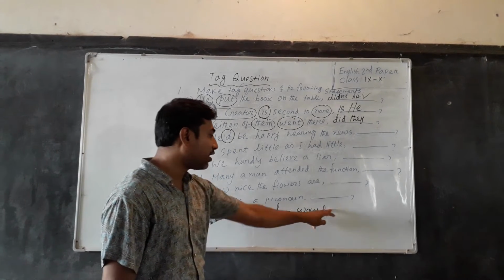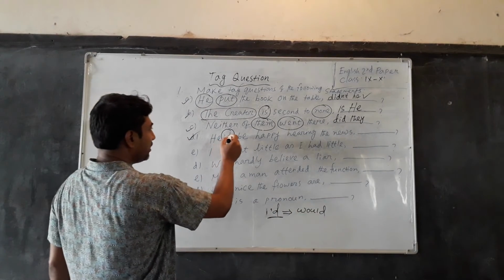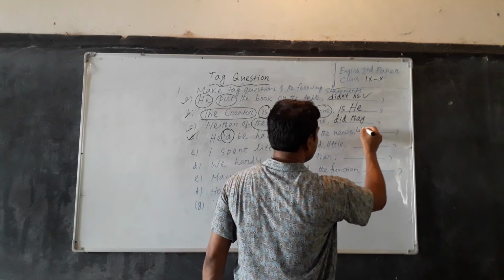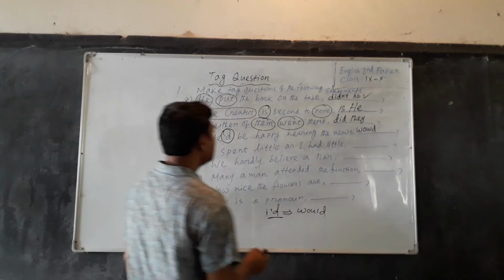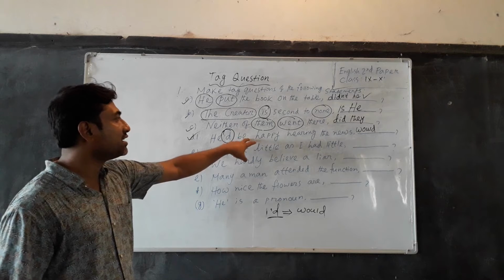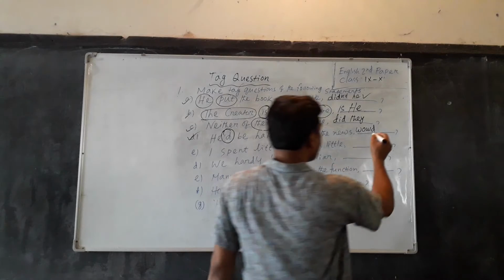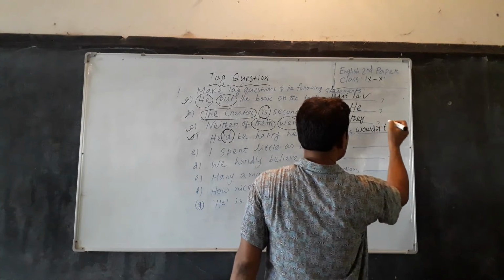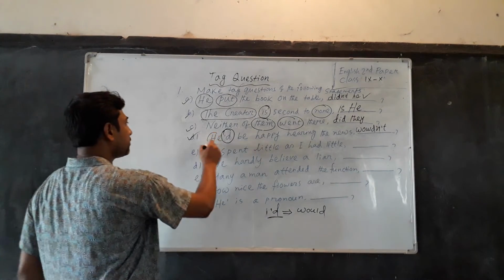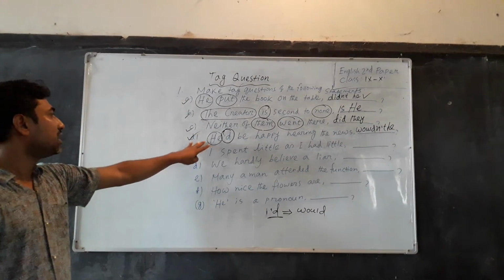This is the contraction form of would, and so the auxiliary verb will be would. And then we have to write the contraction of not, because the statement is affirmative. And then we have to write the subjective form, here he will be written. So wouldn't he is the tag of this statement.